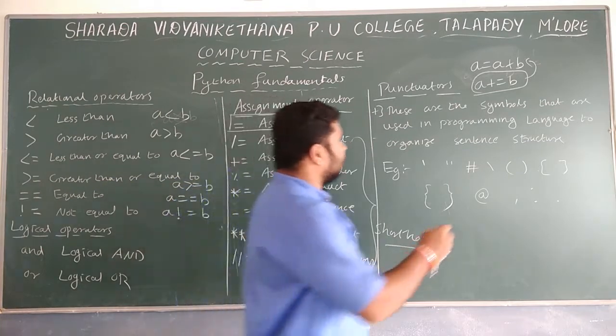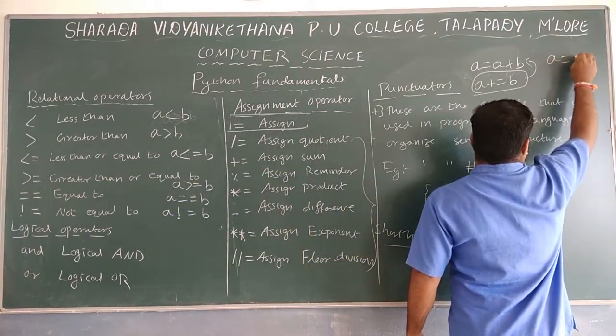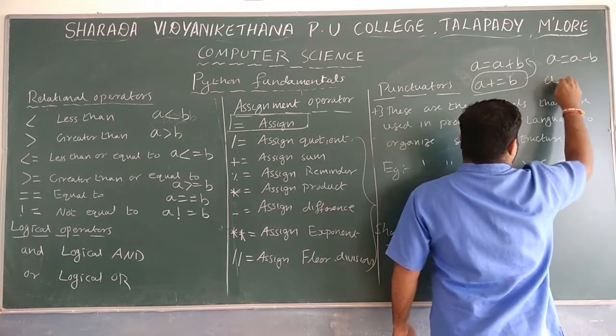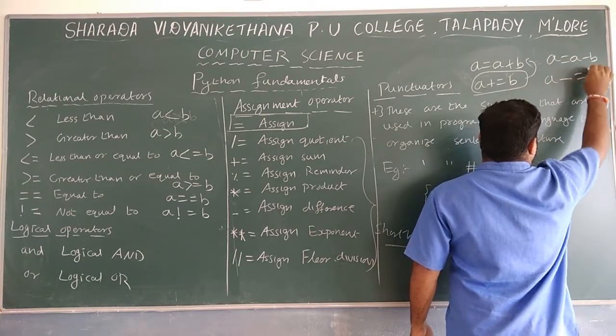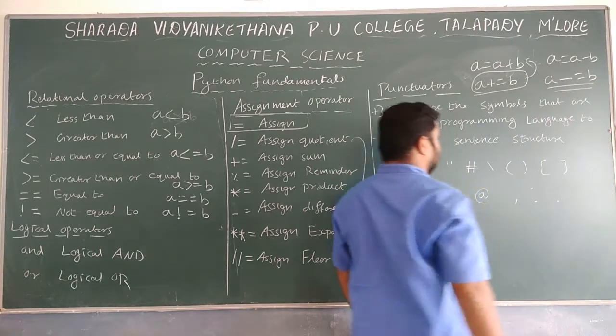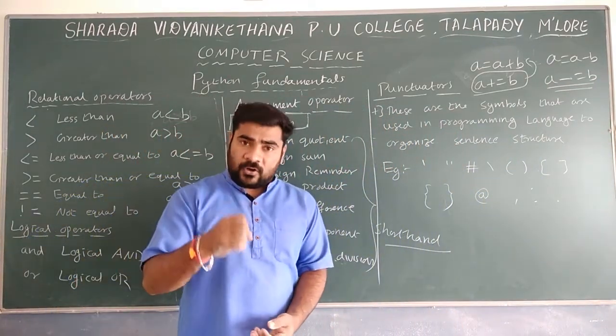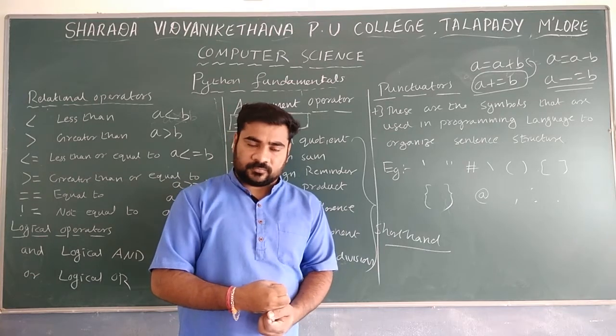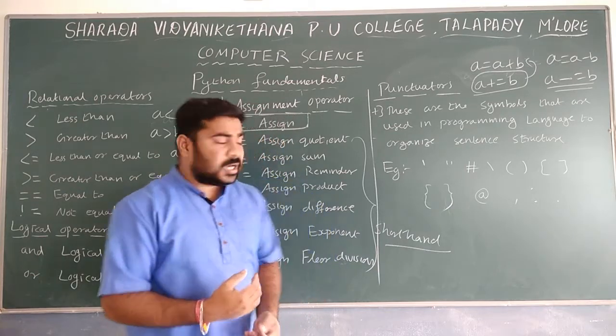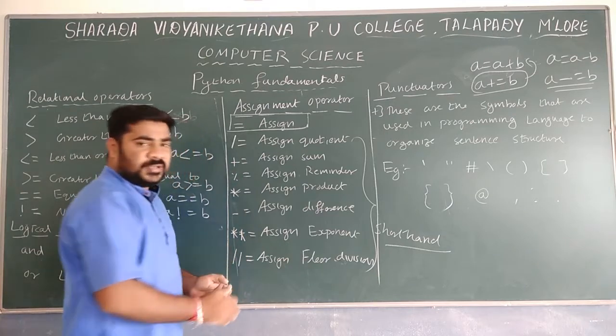Same way, A is equal to A minus B can be written as A minus equal to B. You can use this operation. These are one more type of operations. If you want to perform operations like that, then we can make use of this type of assignment operator.